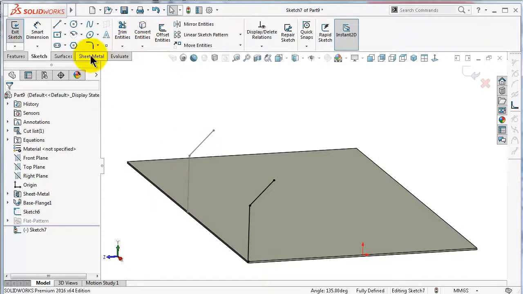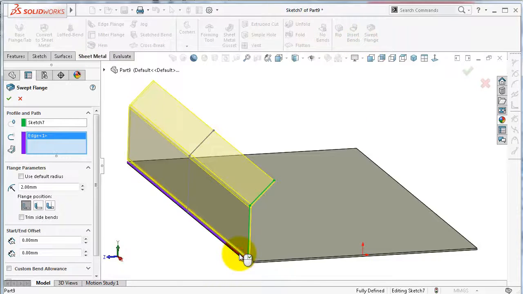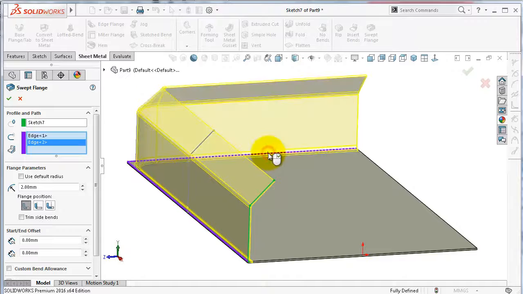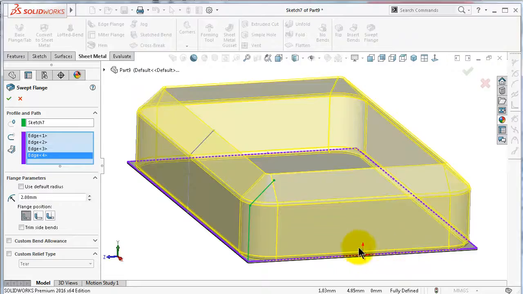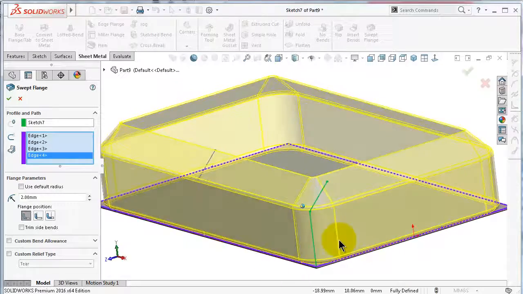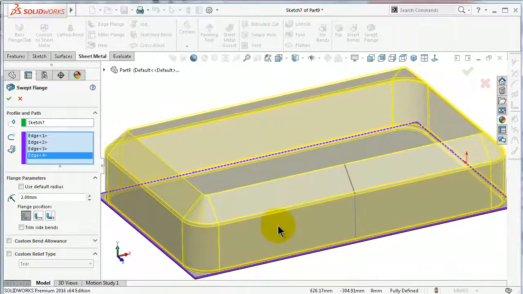Now go to the sheet metal swept flange, select this edge, that edge, and you will notice that you are able to sweep around that edge. And you may ask yourself that it might be similar to the mitre flange. It is not. There are some differences, so that depends on which type of shape you need.